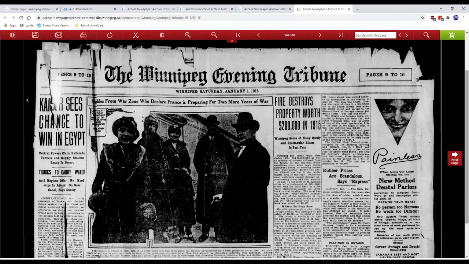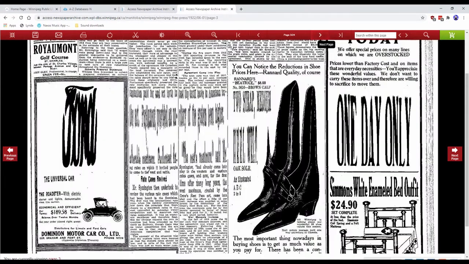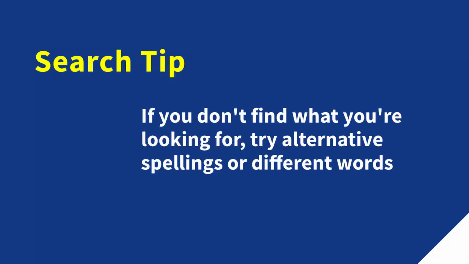Sometimes this happens because the original newspaper was in rough shape before it was first photographed. Sometimes the paper is faded and hard to read. Sometimes there's a print error or typo or misspelling in the original document. Sometimes there's a problem with the scanning process and you get smearing effects. For any number of reasons, the words you're searching for might be in the newspaper but might not come up in the search. So if you conduct a search and aren't finding what you're looking for, it's a good idea to retry your search using alternative spellings or different words.